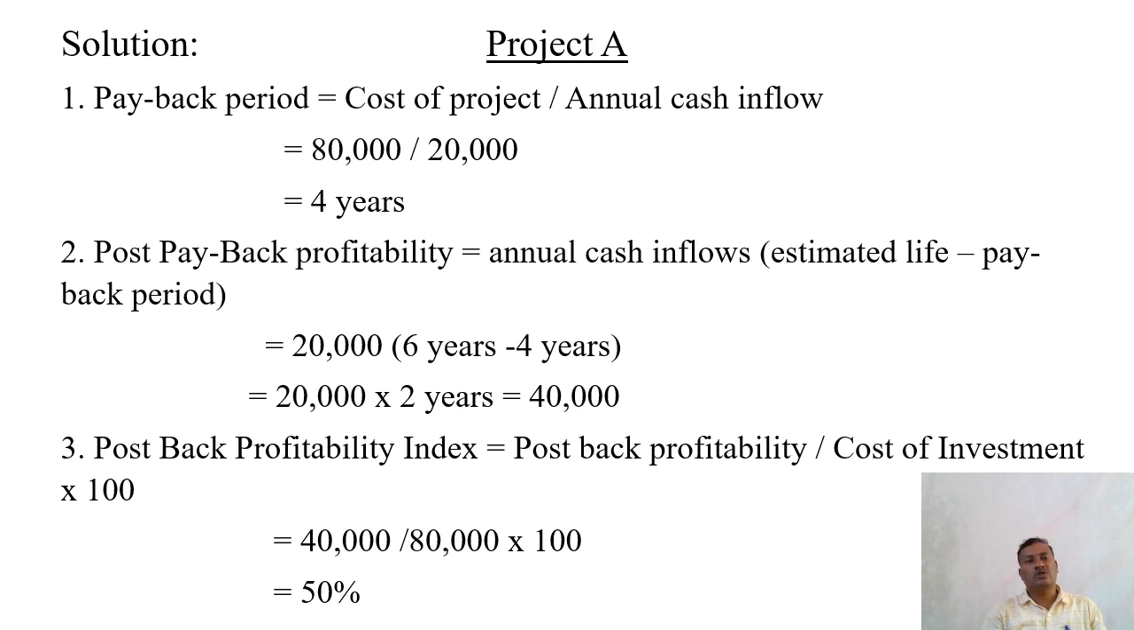So use the formula payback period. Payback period is equal to cost of the project divided by annual cash inflow. So 80,000 divided by 20,000 is 4 years.